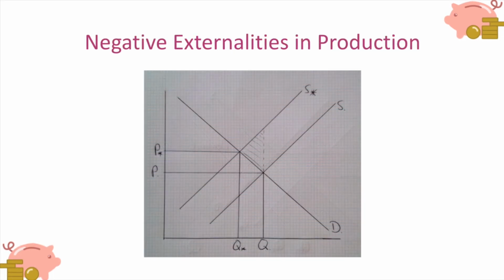In this diagram, there are some negative externalities in production. The firm isn't taking into account all of the costs, it's only taking into account what we call the private costs, and it's ignoring the external costs. So we're actually operating on a supply curve which is further out from the origin than we ought to be operating. So we ought to be on S star, but we're actually on S. That means that too much of this thing is being made and being sold and being consumed, and the price is too low because we're not taking into account all of the costs of production. And the welfare loss associated with this market failure is shown once again by the shaded triangle.